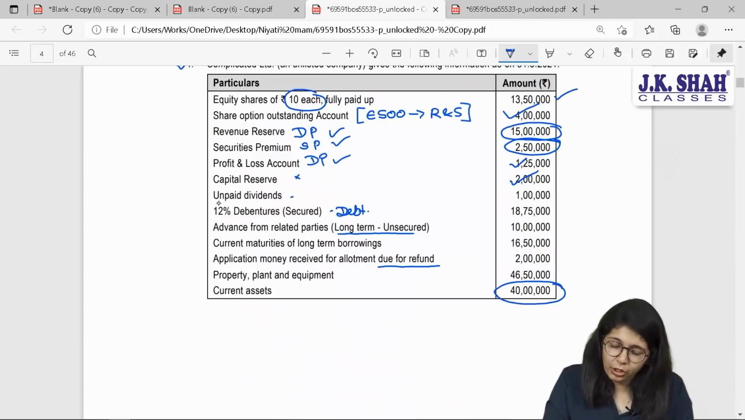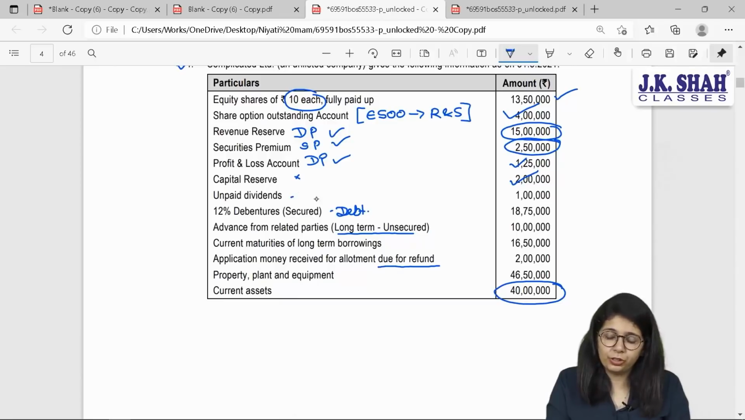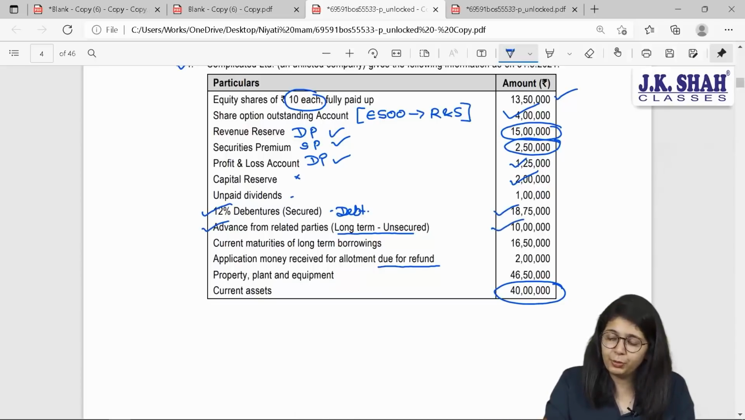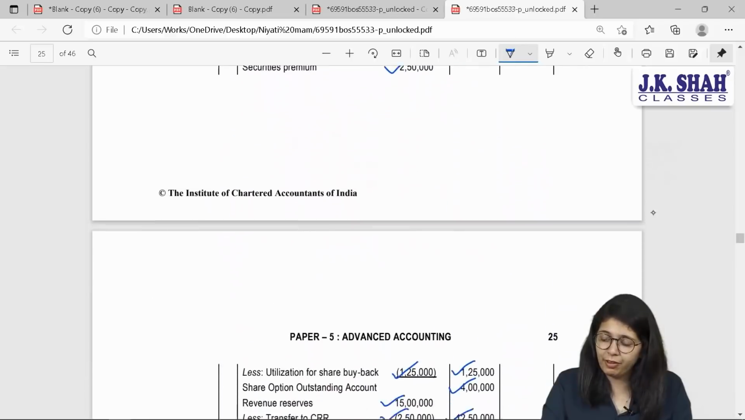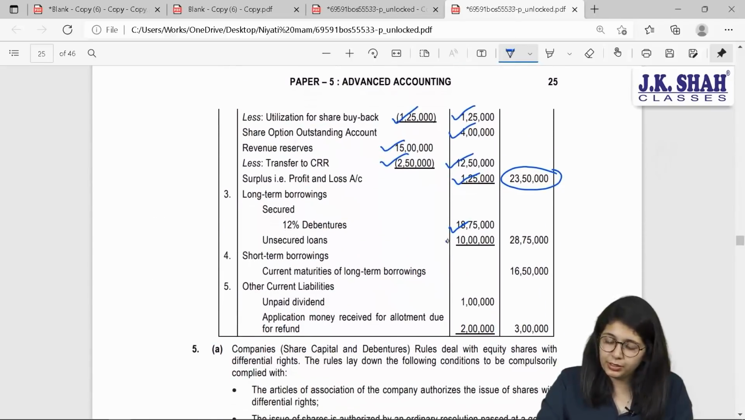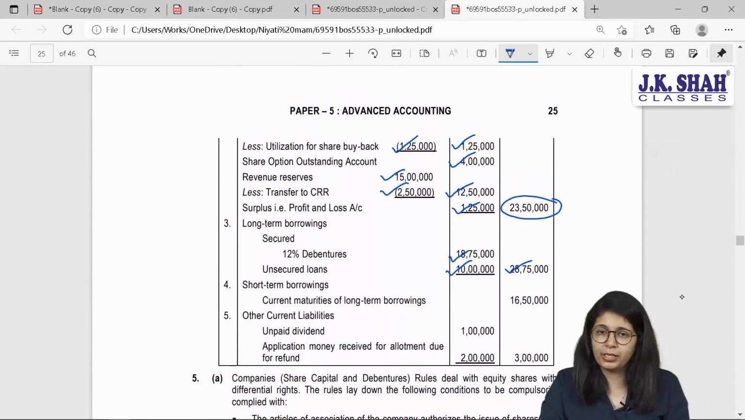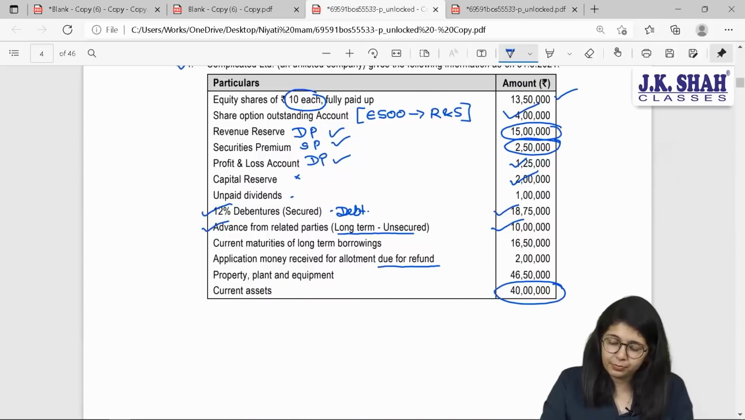Coming to my next point, long-term borrowings. Unpaid dividends are not long-term in nature. 12% debentures are long-term, 18,75,000, and advance from related parties is specifically mentioned to be long-term, 10 lakh rupees. So this will give you total 28,75,000, for which again a note is created. These two items are simply mentioned and total is taken in the outer column.